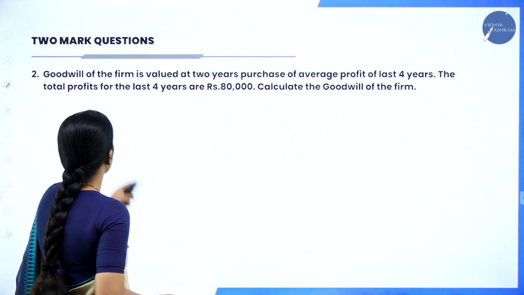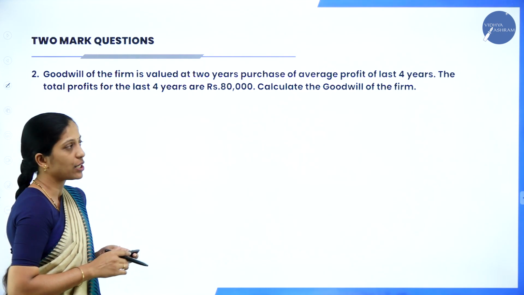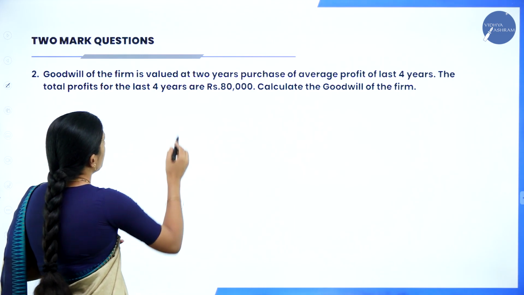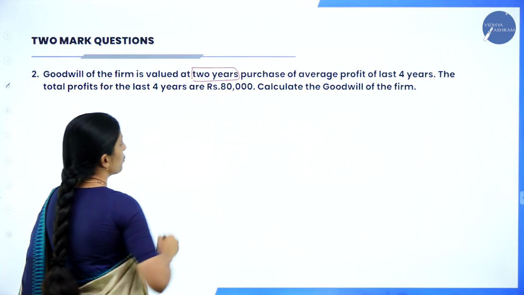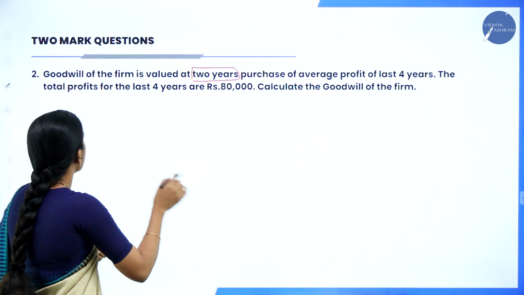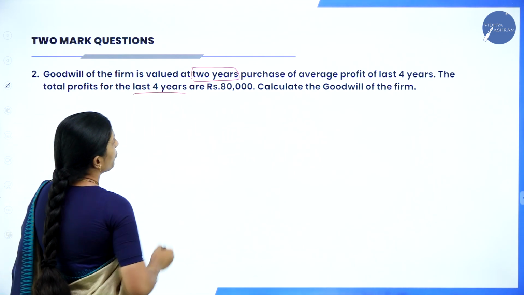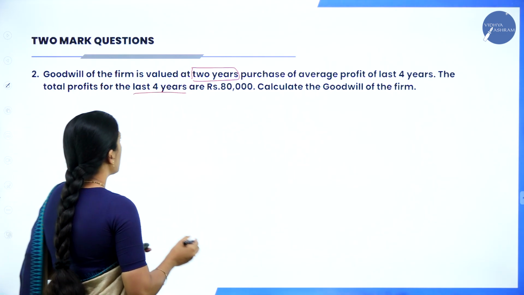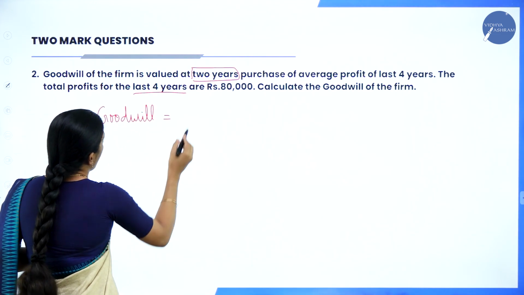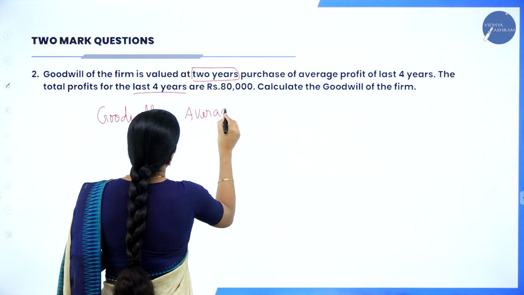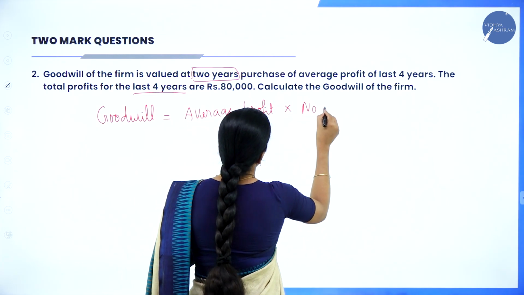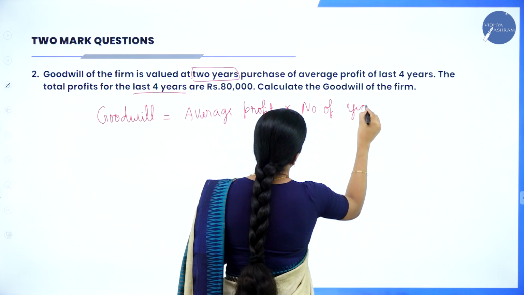Now moving on to the next question. Again, this is a similar type of question but with a different amount, which they have asked in a previous year. Goodwill of the firm is valued at 2-year purchase, so the number of years purchase is 2 years, of the average profit of the last 4 years. Profit they have given is that of the last 4 years. The total profit of the firm of the last 4 years is rupees 80,000. Calculate the goodwill of the firm. Now write the formula. Goodwill is equal to average profit into number of years purchase.